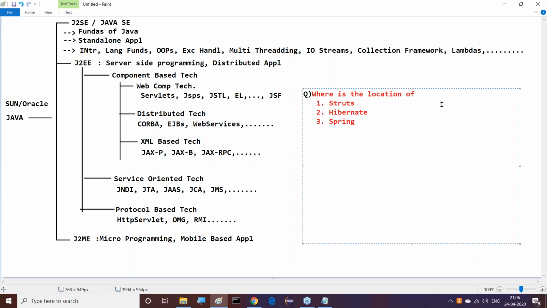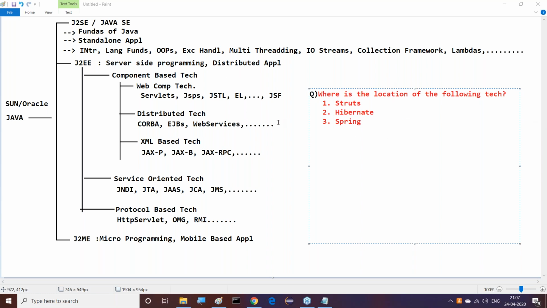Where is the location of the following technologies, or whatever it may be? At present I'm using the word technologies here. But now tell me, where is the location of the following technologies? Come on, guys, you have to respond to my question.